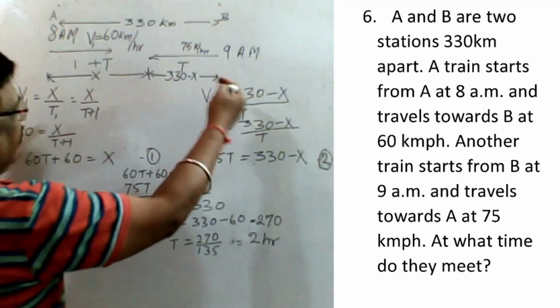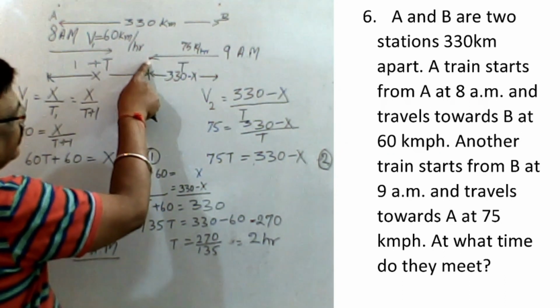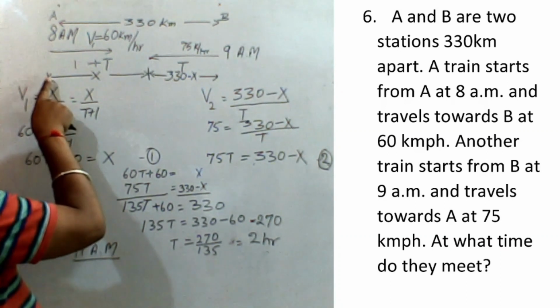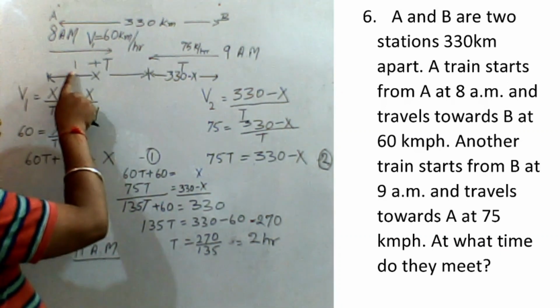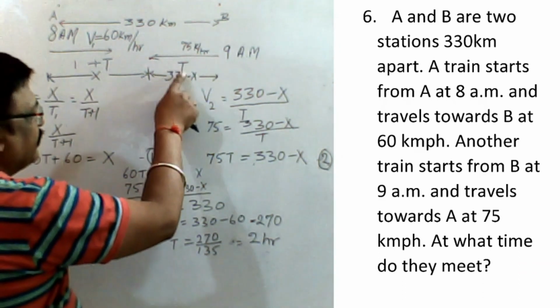Suppose both are traveling. Now whenever they meet, suppose they meet at this point, the train which starts at 8 a.m. will take 1 hour more. So the time taken by it will be 1 plus t. Suppose the other train meets at t time.